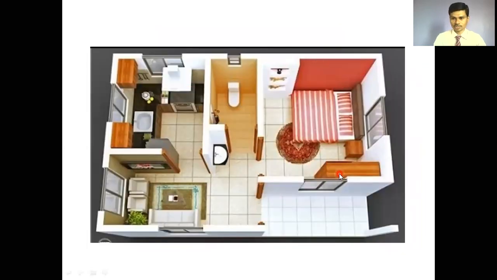Deliberately, I have put forth this architecture plan of a particular house. The kitchens, bedrooms, and halls are separated by definite walls. In the same manner, in eukaryotic cells also, the cell organelles have their own membrane, and with the help of their membrane, all these cell organelles are separated from each other.